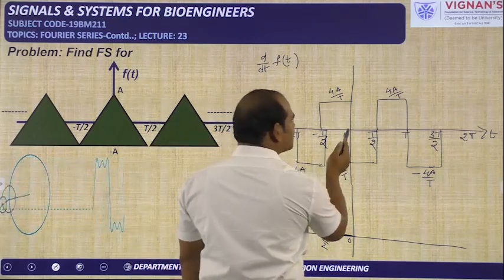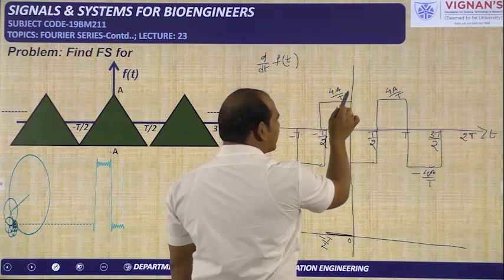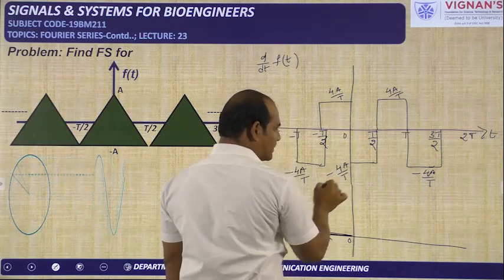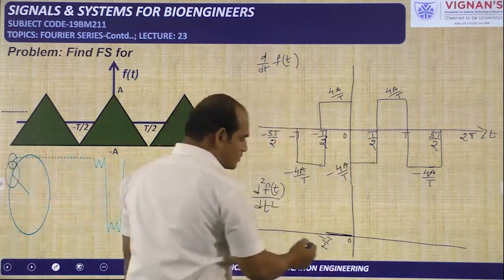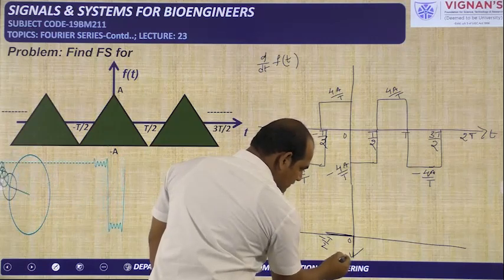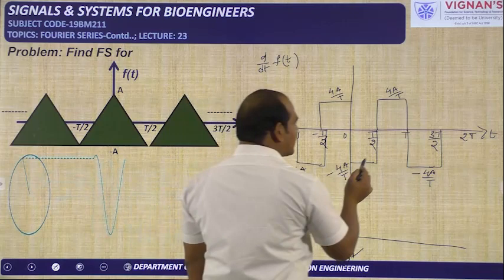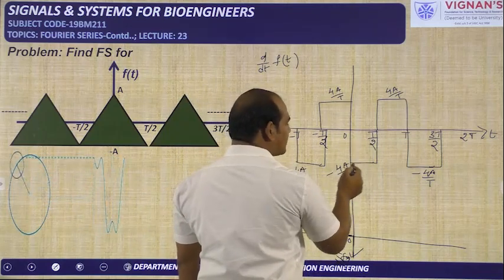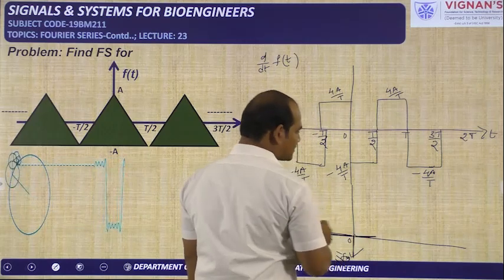Exactly at t equal to 0, the amplitude is changing from 4a by T to minus 4a by T. So the change is minus 8a by T, so you will get here one impulse with the strength of minus 8a by T. And when t is changing from 0 to T by 2, the amplitude is minus 4a by T, that is constant, and if you do the differentiation, you will get 0.